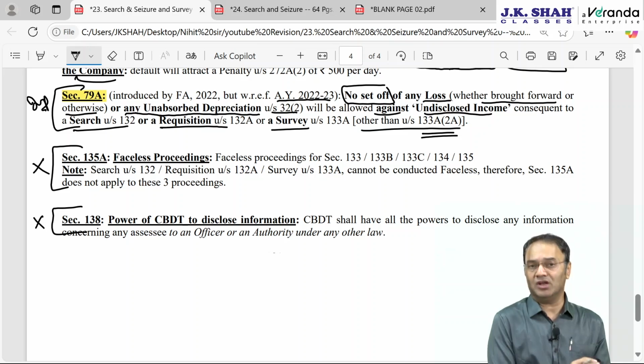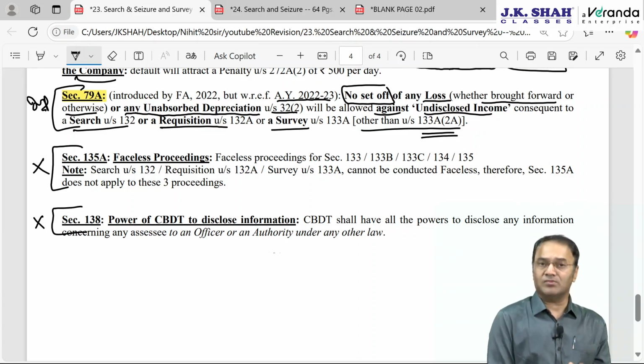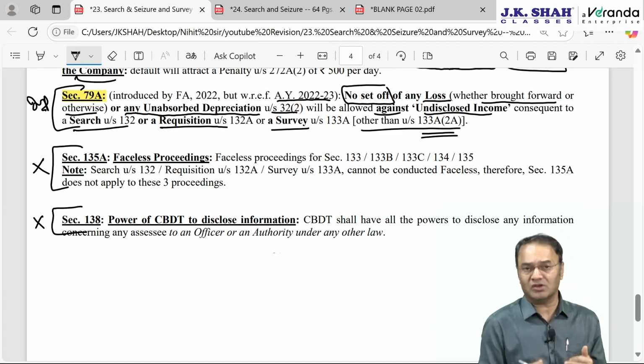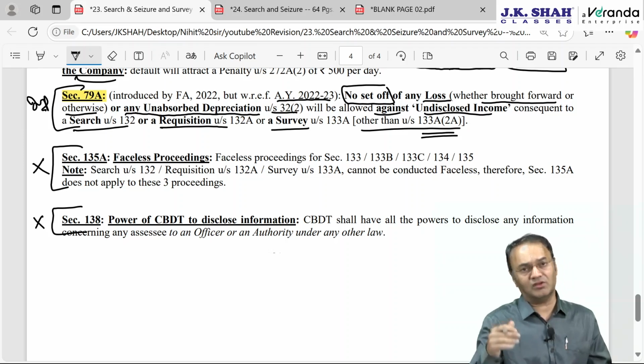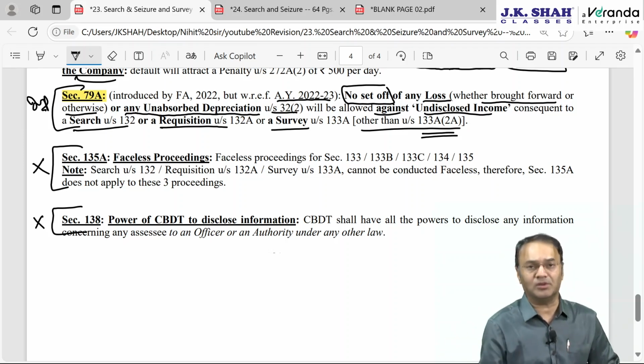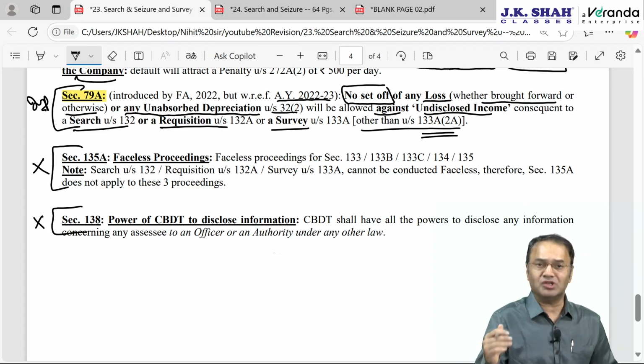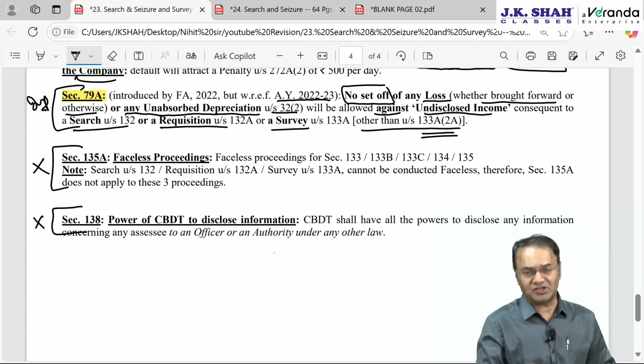We expect CBDT and Income Tax Department to maintain confidentiality. So department is not allowed to share information with anybody. However, Income Tax Department can share our information with GST Department or any other department of government. Same concept in GST also. GST Department can share information with Income Tax Department.